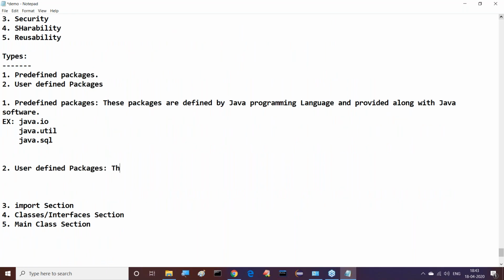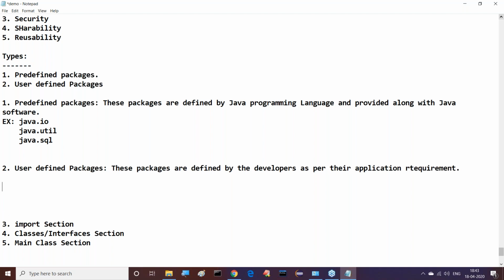What about user-defined packages? These packages are defined by the developers as per their application requirements.